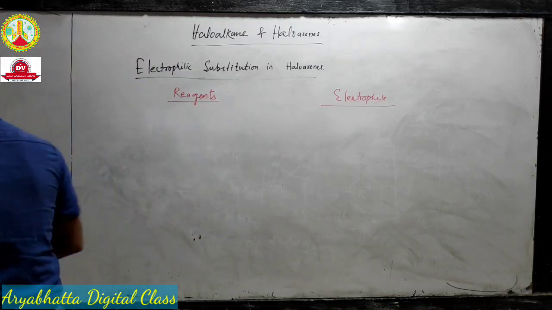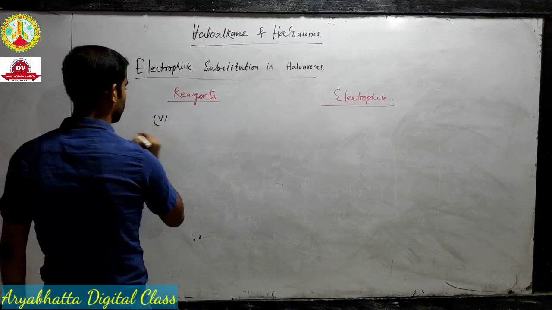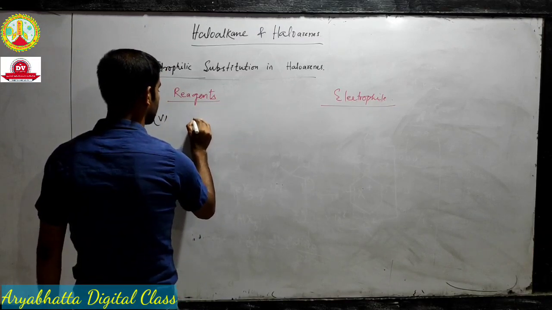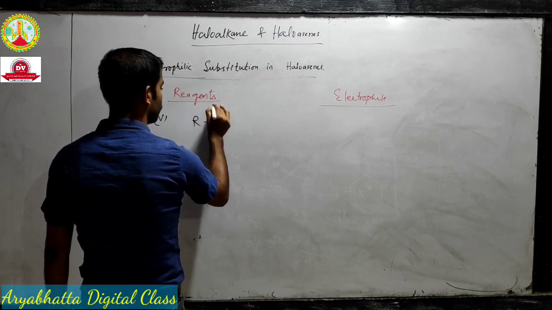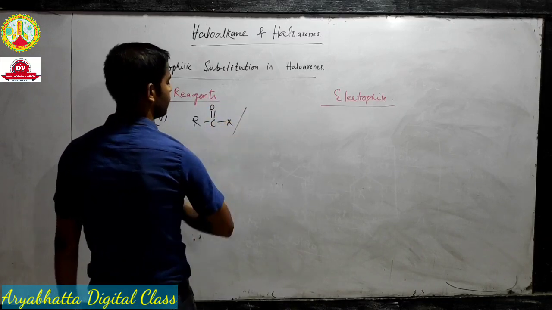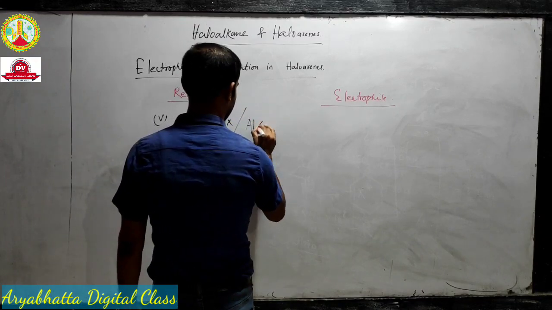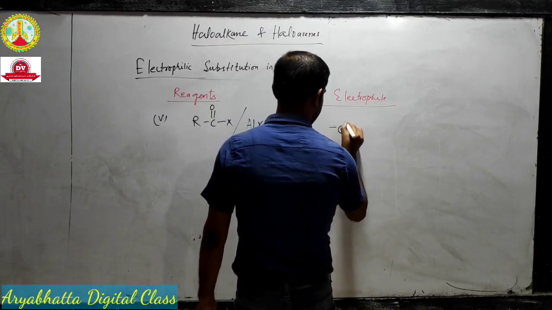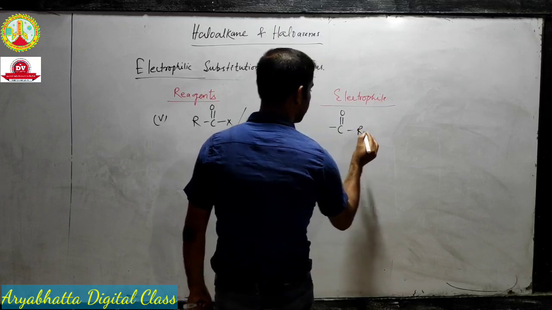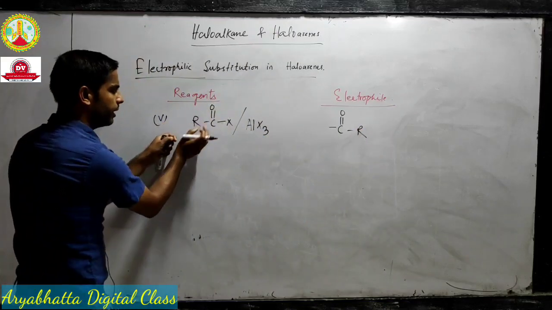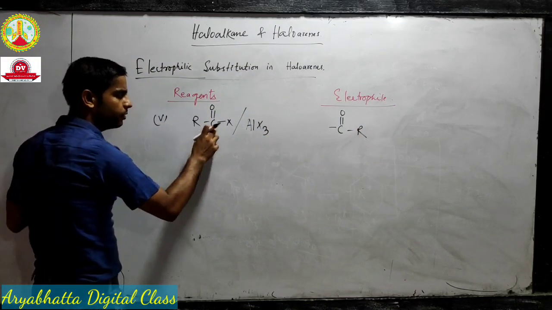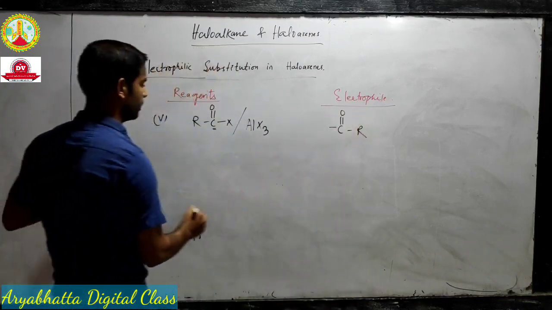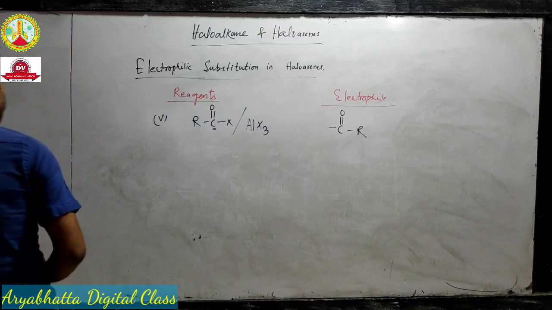We have one more reagent, the fifth reagent, which is RCOX in presence of AlX3. Okay, and you have to keep in mind that it will not connect through this carbon, it will get connected through that carbon which is connected to the double bonded oxygen. This reaction also has a particular name.